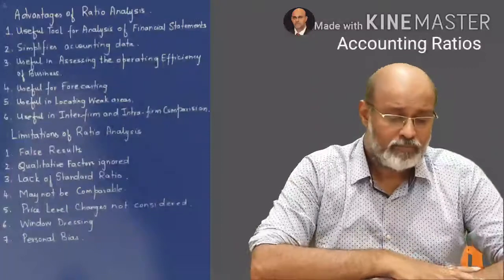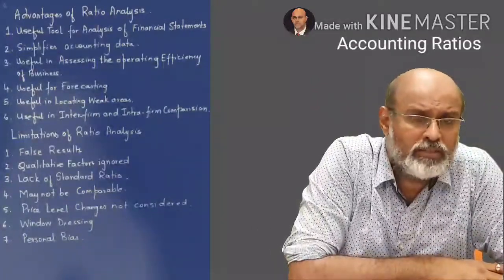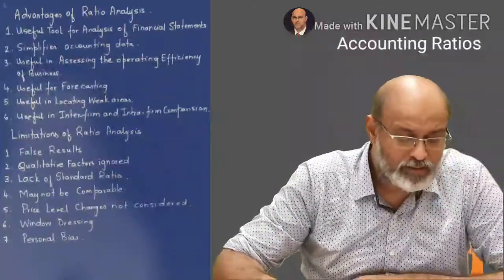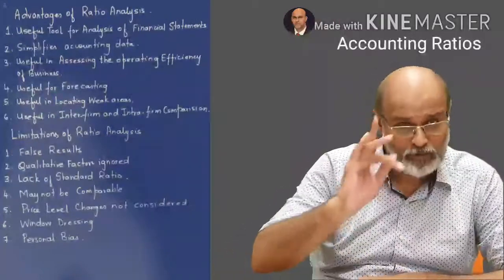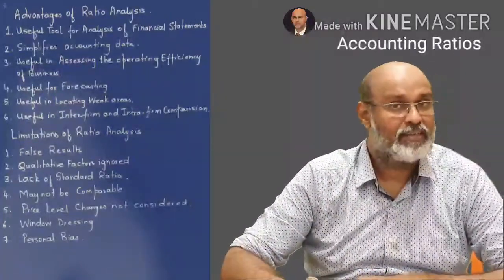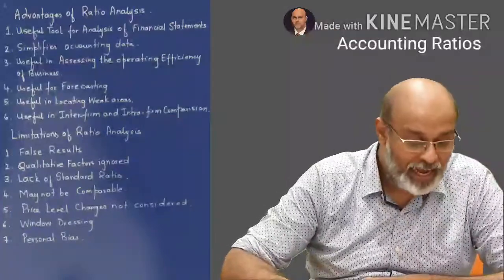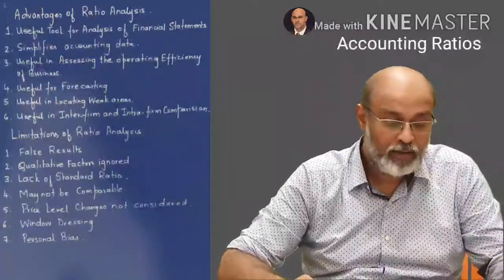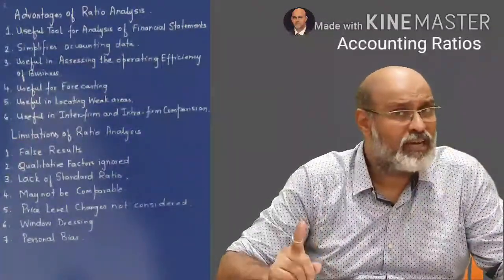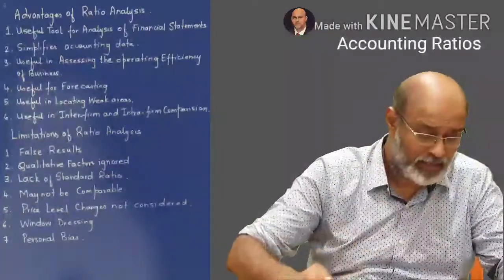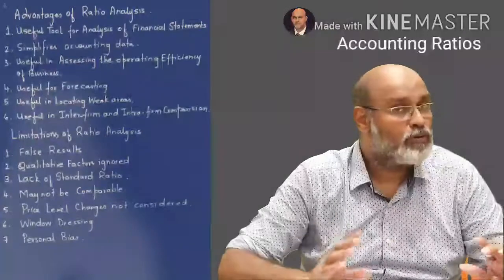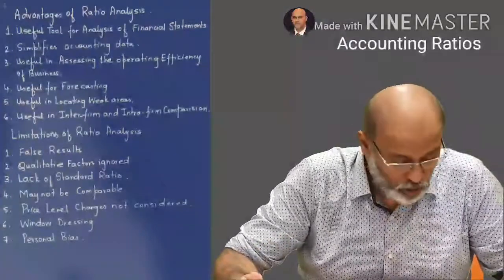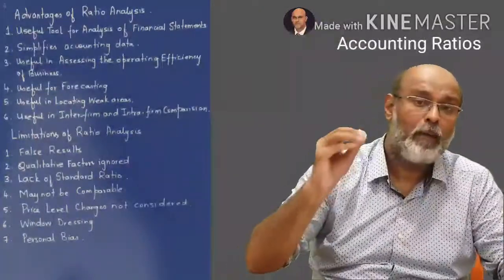Okay, fine. From here we go to what is the limitations of ratio analysis. Okay, first is it can give you a false results because the analysis depends upon the correctness. Secondly, the qualitative factors are ignored. Thirdly, there is a lack of standard ratio. Fourthly, may not be comparable. Fifthly, the price level changes are not taken into consideration, so it will not give you the correctness. Window dressing, sometimes you put the wrong thing in the wrong place, it will give you the wrong ratio and you will interpret it in a wrong way. And finally, there will be personal bias.